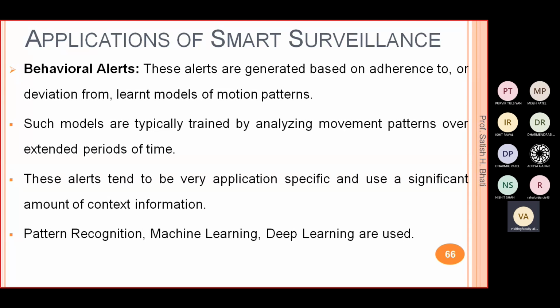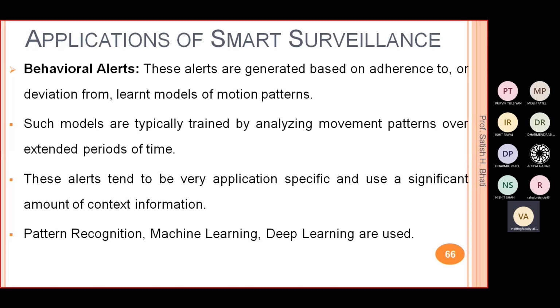So you are making the models which will learn from the patterns. Such models are typically trained by analyzing movement patterns over an extended period of time. So from previous data, past data, they will learn the patterns. These alerts tend to be very application specific, and use a significant amount of context information. So you need a significant amount of data, and that is based on the application, which kind of alert you want to generate.